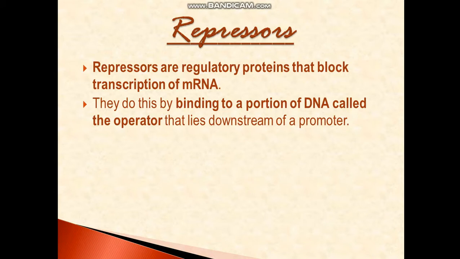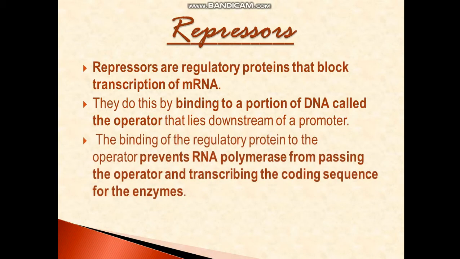Once it binds to the operator, will the RNA polymerase which has already bound to the promoter be able to slide over the DNA chain? No, it will not slide, because there is a hindrance in the sliding area, produced by the repressors. So the binding of the regulatory protein to the operator prevents RNA polymerase from passing the operator and transcribing the coding sequence for the enzymes.